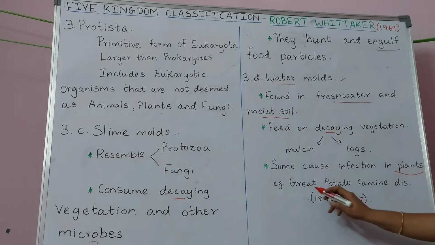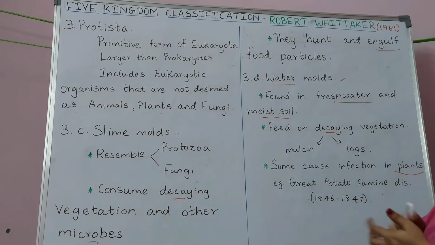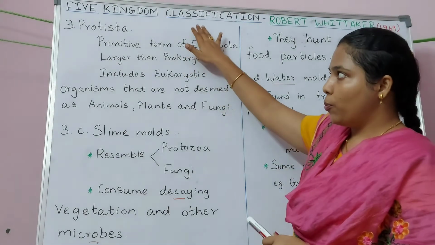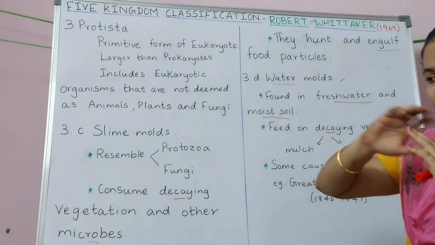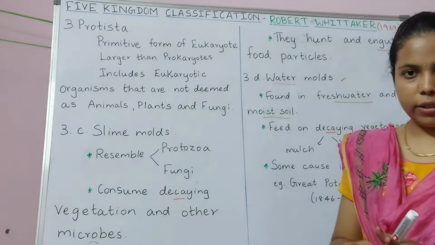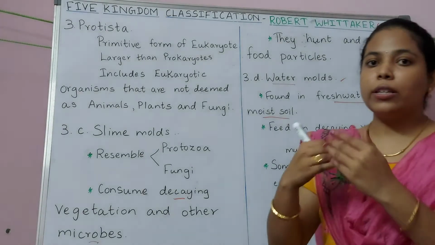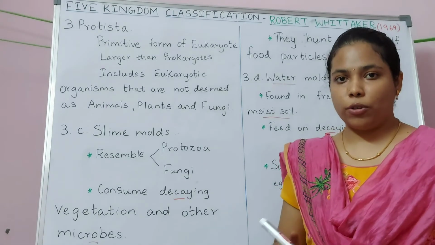For example, the great potato famine disease was caused by water molds. And it is very difficult to categorize protists because they have a wide range of eukaryotic organisms, but they do not have anything in common. So it is very difficult for us to categorize protists.